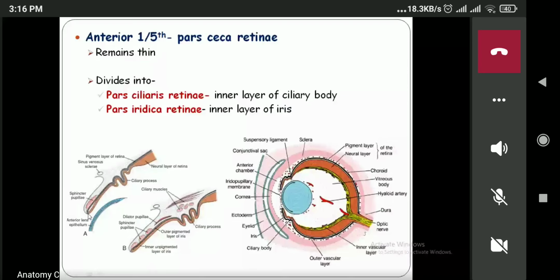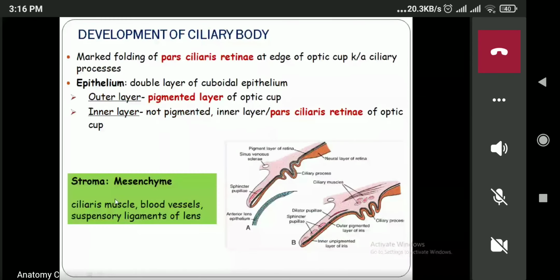Now, overall development of the ciliary body. In the ciliary body, we have the ciliary processes, then the ciliary muscles, then the mesenchyme or the stroma. So, what is the development of those parts?